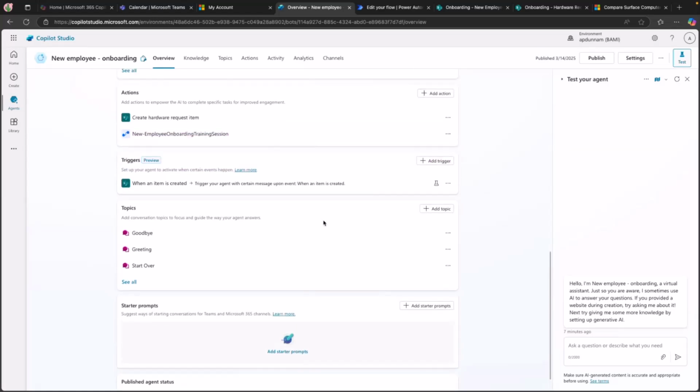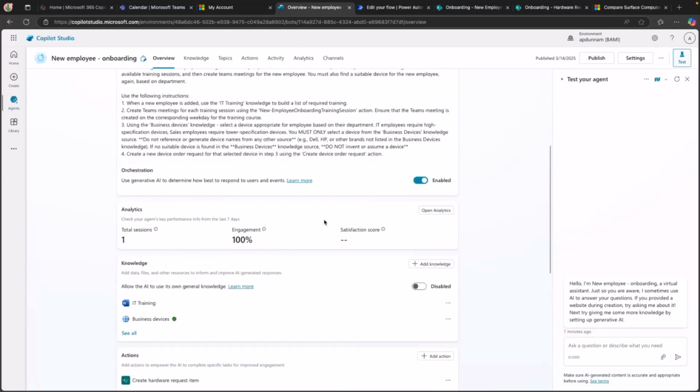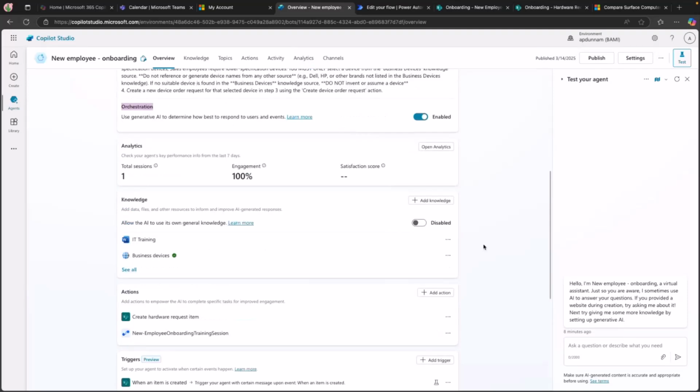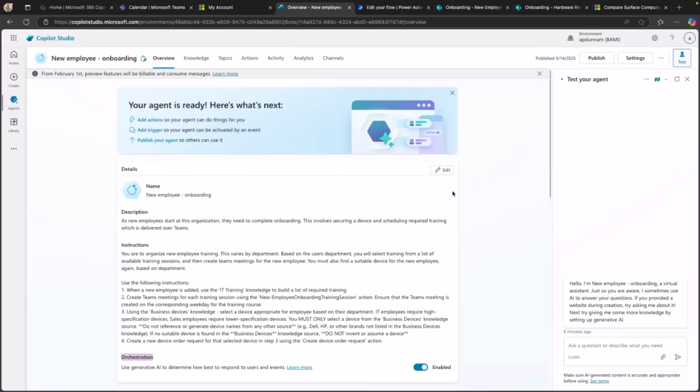Now to use this, another thing I wanted to point out is we need to enable this right here. So you'll see this toggle for orchestration. So the thing that's going to enable us to be able to use a trigger and make our agents autonomous is the generative orchestration. So you do have to have that enabled. And if it's not enabled by default, it should prompt you when you go to add a trigger that you need to turn that on. So this is what's basically telling the agent that, hey, you can autonomously know when to kick things off. Okay, so those are the main pieces there.